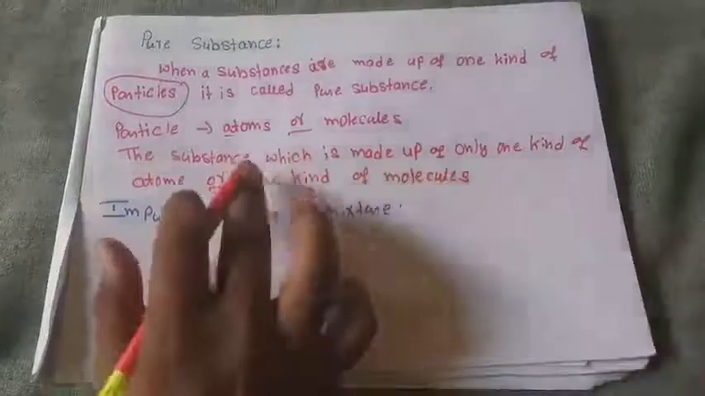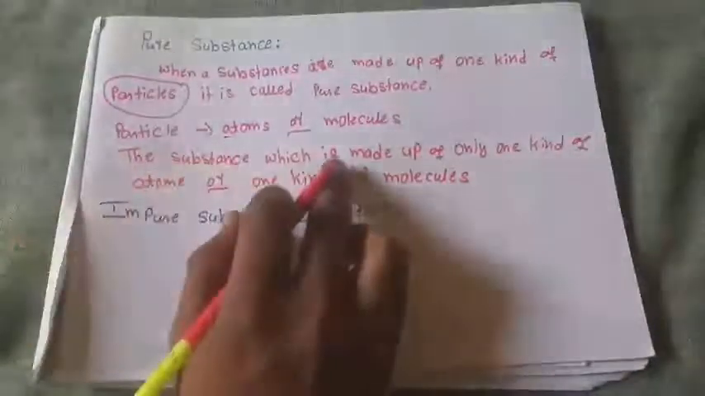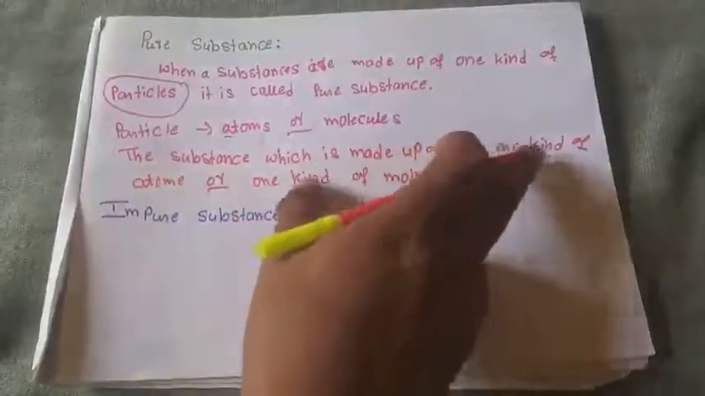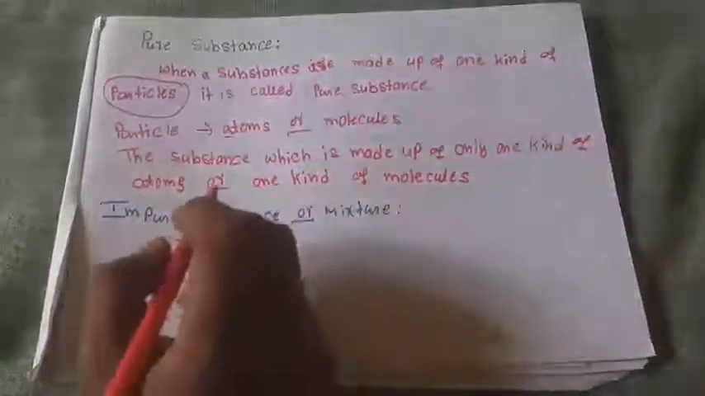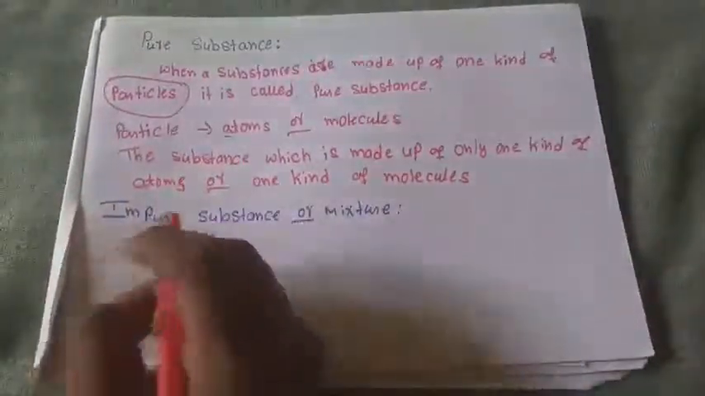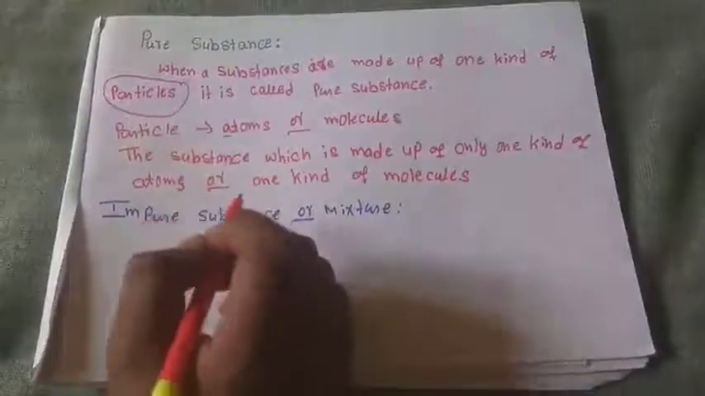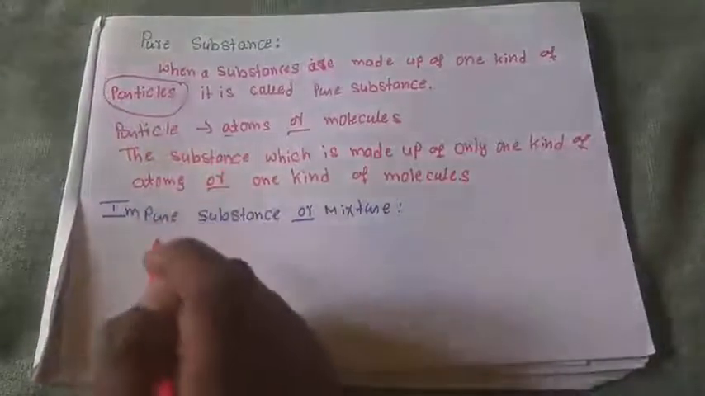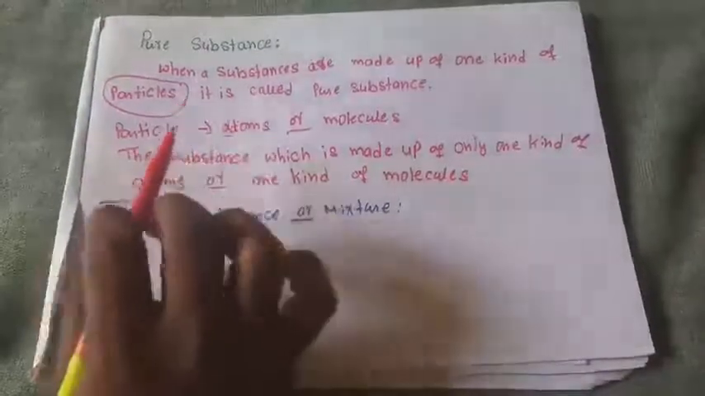Yes, then this is the actual definition of pure substance. That is the substance which is made up of only one kind of atoms or only one kind of molecules. If you have any substance, it should be made up of only one kind of atoms or only one kind of molecules. Then only we can call it a pure substance.